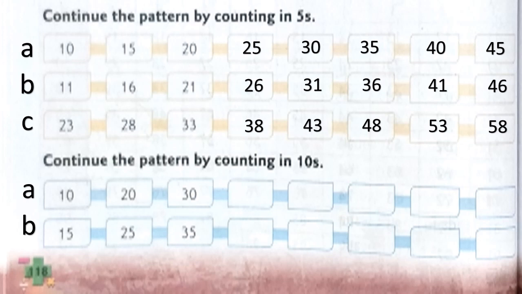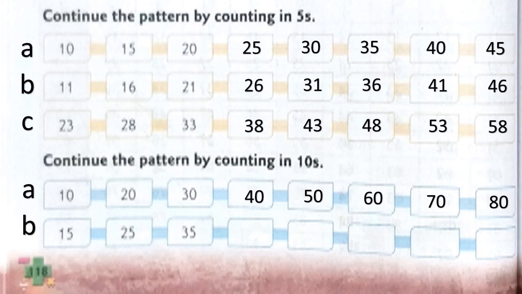Okay. Now let's go to the next one. Here you have to continue the pattern by counting in tens. We'll go to example A. 10, 20, 30. What will be the next number? Correct, 40. Then 50. Next 60. Next we have 70 and then 80. Very good.